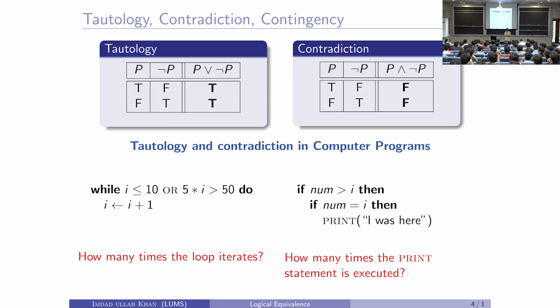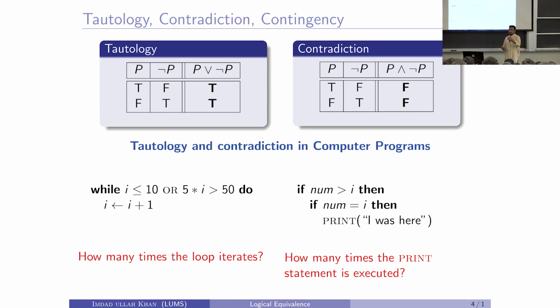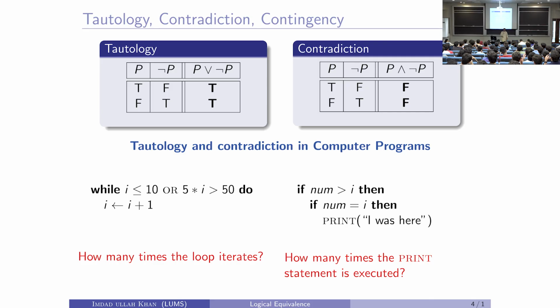That is a very good point. We will come to that. These are actually more than one proposition: I is less than or equal to 10, and so on. We are going to make a compound proposition that is a tautology made up of 3 or 4 different propositions, and you can do it with as many propositions as you want.